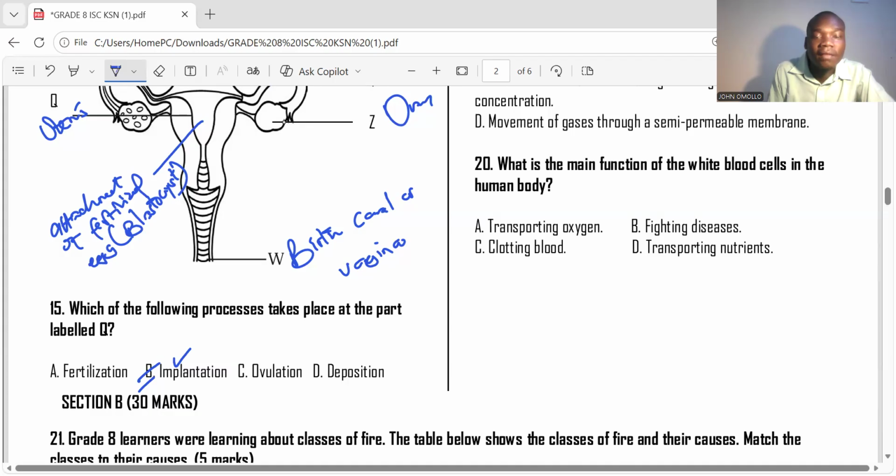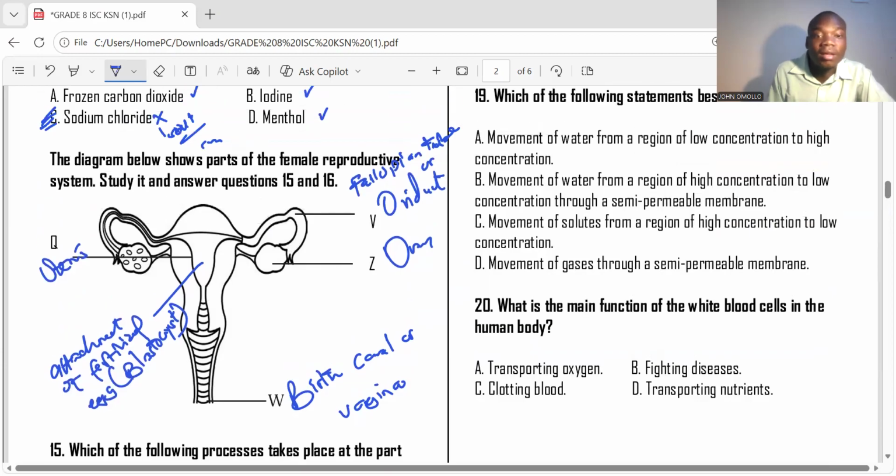The egg from the ovary detaches. Fertilization happens in this way: the egg from the ovary detaches and goes to the oviduct. Sperm is also taken to the oviduct. Then they fuse together. Fusing means the ovum and the sperm unite together here.